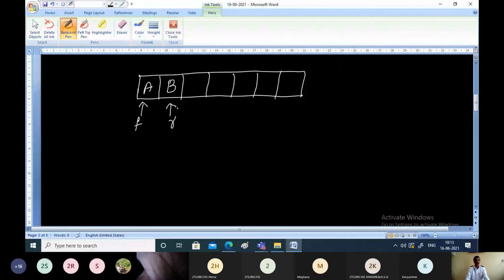To insert C here, what is the procedure? Just increment rear and make it point to the next free location in the queue. Rear is being incremented and C will be placed in that location. That is, we have inserted character C in the queue.